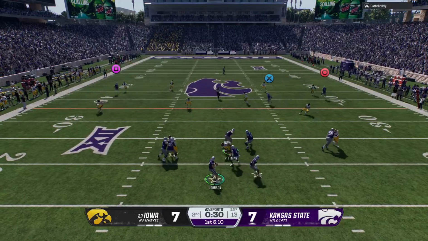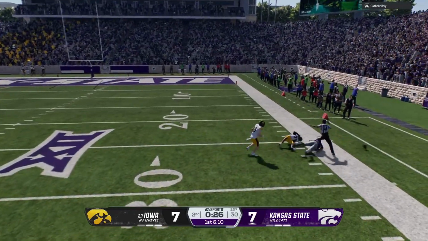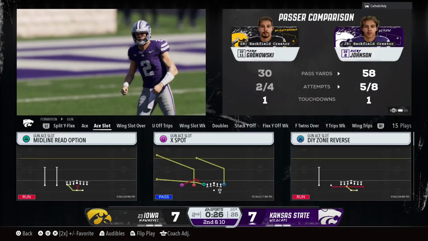Johnson looking to throw. Here's a heat. He's going to throw deep right side. And that will be incomplete. Man, that would have been a big hitter if they could have done it, but second down coming.